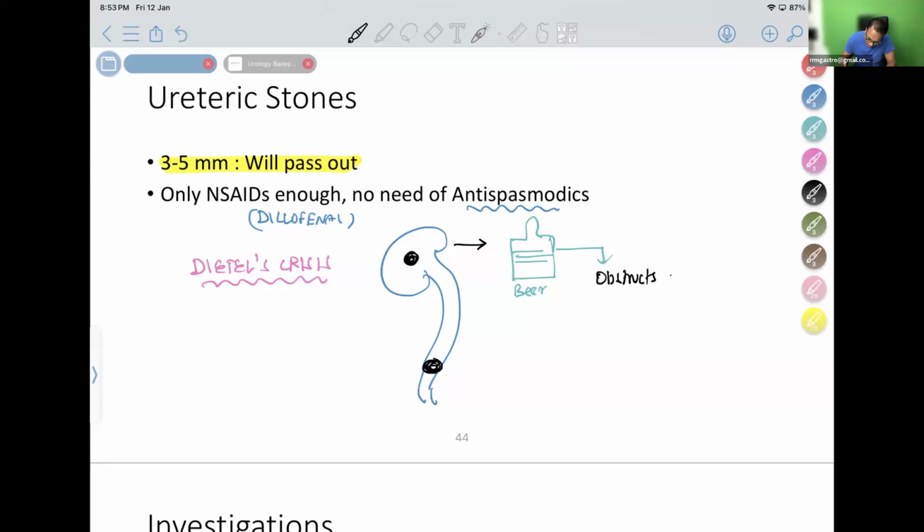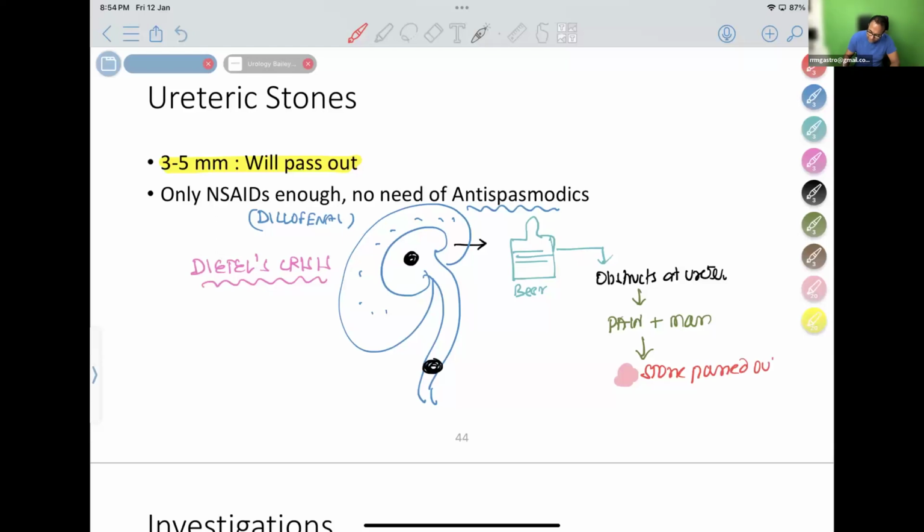Now what is going to happen? He is now having intolerable, severe pain because the stone got obstructed at the ureter, and he comes to you with a huge mass in the loin because of hydronephrosis. Pain plus mass, he comes to hospital. Within a few minutes, after you give diclofenac or something, he passes the stone out. The stone passed out. What happens now?